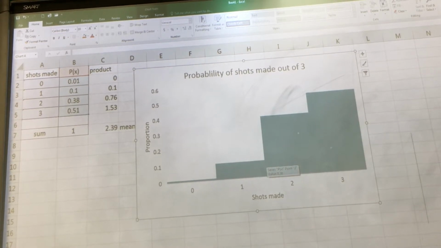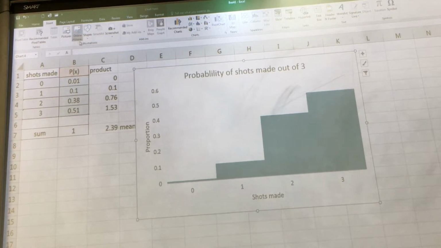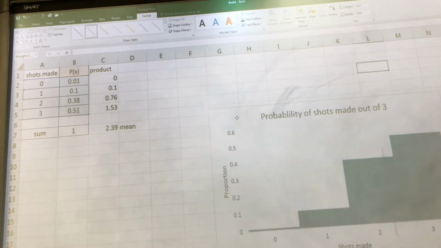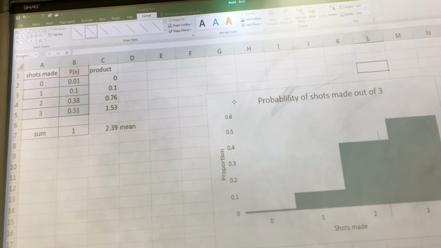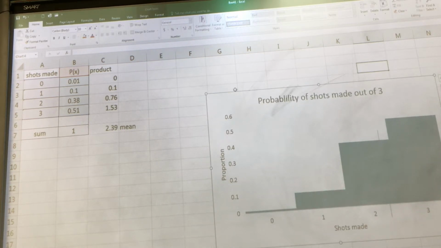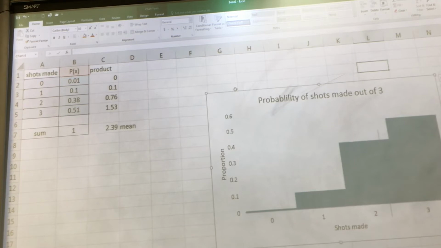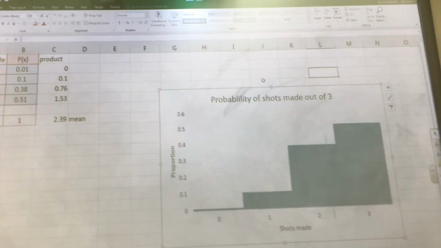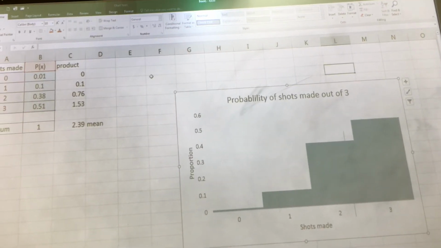Not that that's a huge deal, but if you select your graph first, and then you insert your shape, you draw your line about right here. Now when you move it, it moves with you. So that's kind of cool. Okay? So it becomes part of the graph. Not a huge deal, but just one thing.